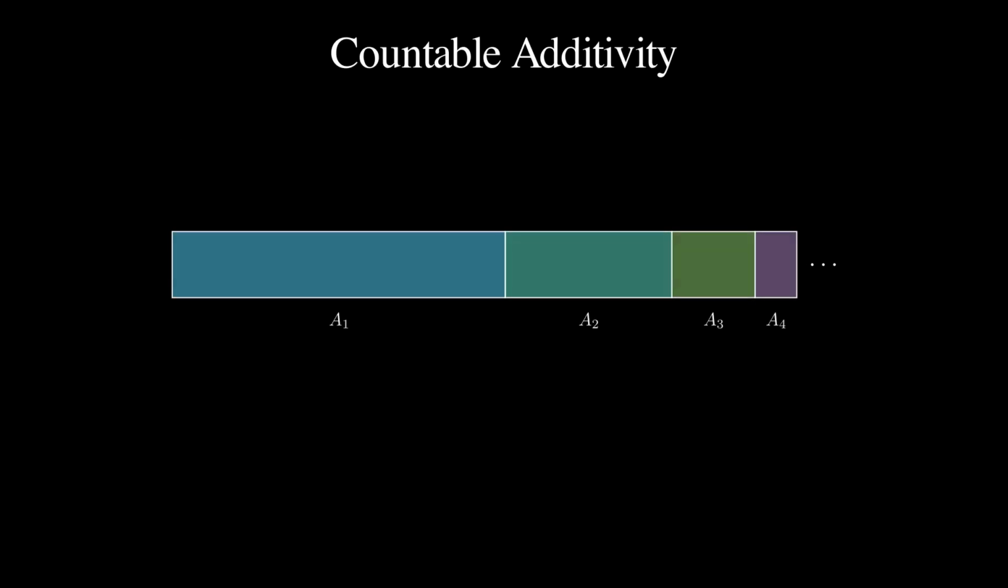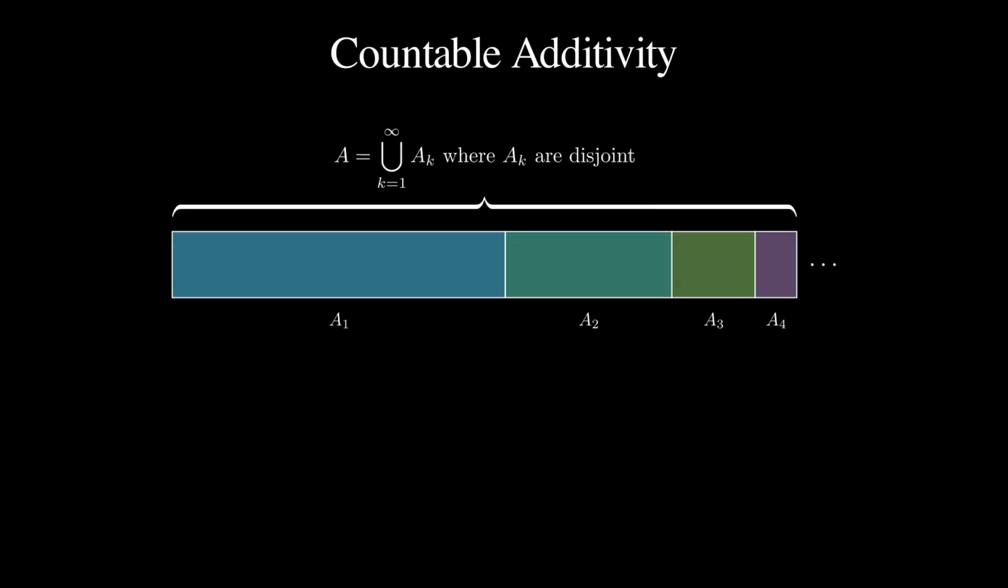Additivity holds not just for 2 disjoint events, but for a whole infinite sequence of them. Take disjoint events A1, A2, A3, and so on, tiling the sample space with no overlaps, a partition, exactly the structure we met back in the sets video. This is where probability outgrows mere counting. The pieces need not be finite in number, only pairwise disjoint.